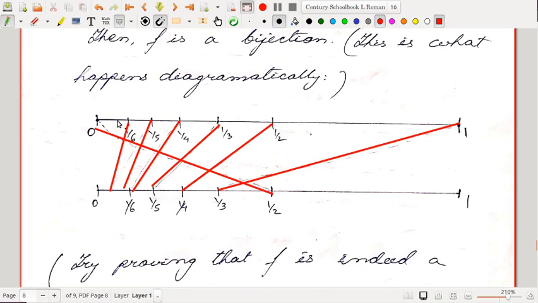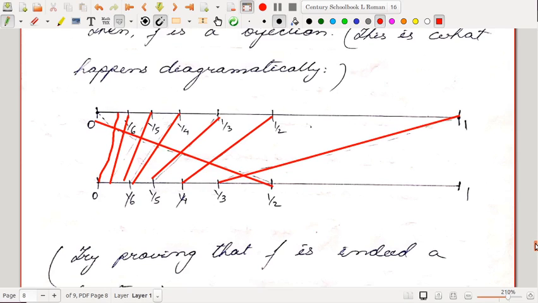That way 1/100 will go to 1/102, like that. Everything else will be in its own position, only these numbers of the type 1/n will keep on shifting. So we have a bijection here.